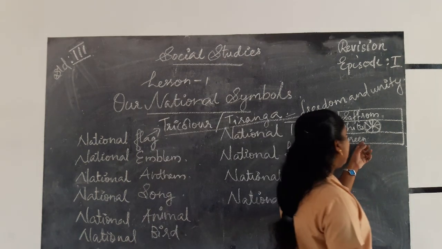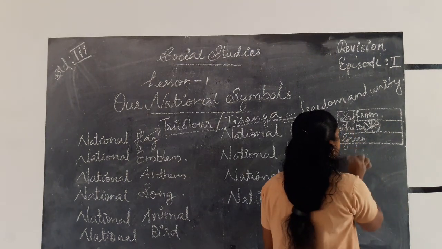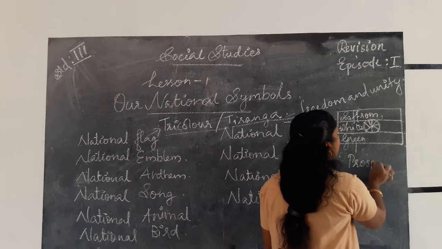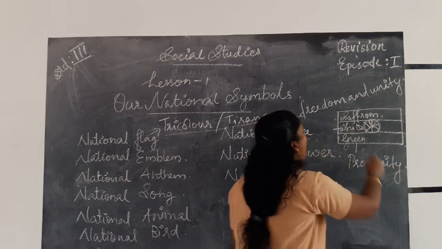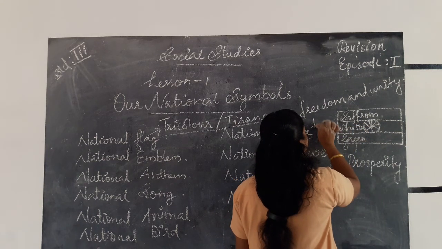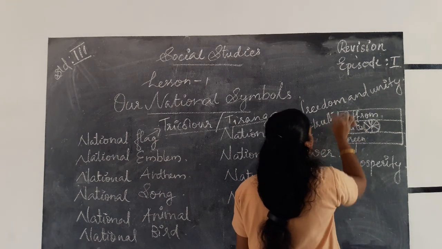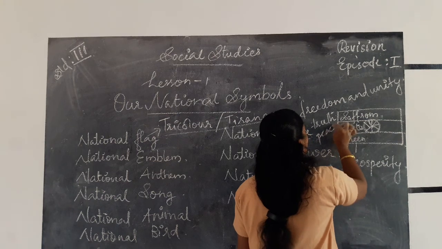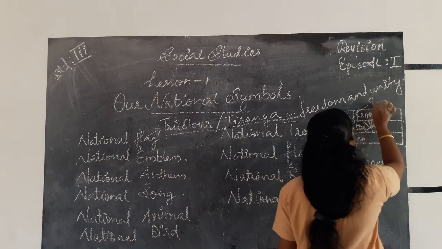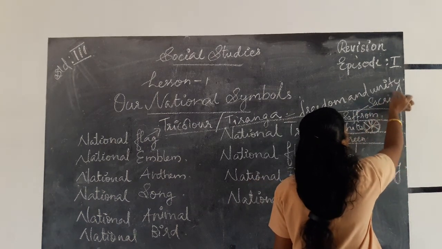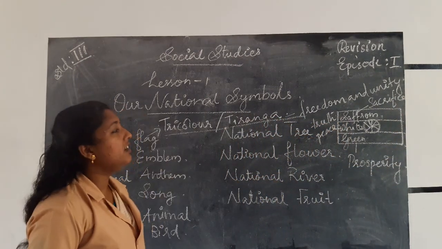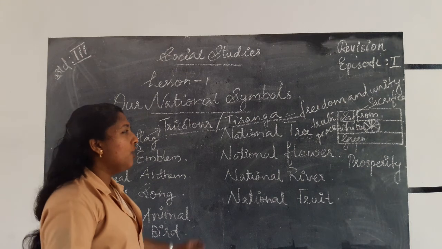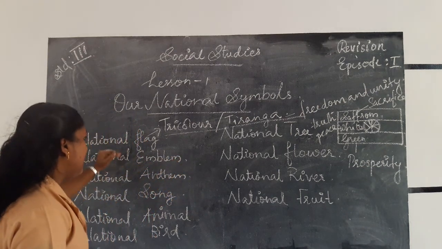Green is the symbol of prosperity. Saffron is the symbol for what? Sacrifice. Okay, once again, about our national flag.